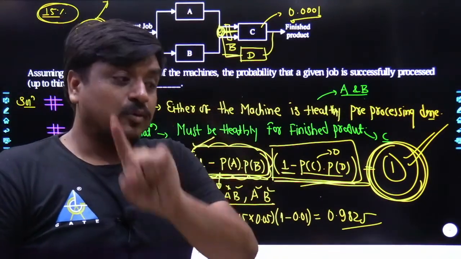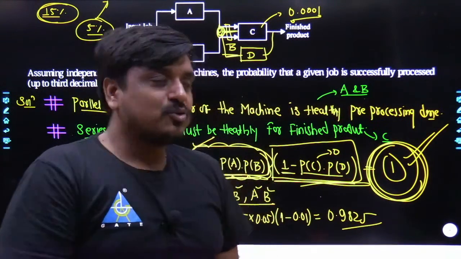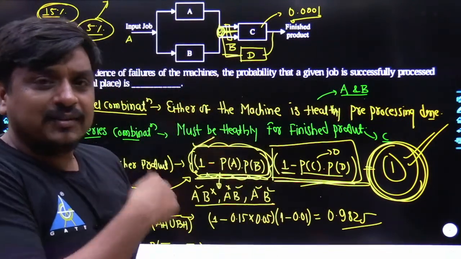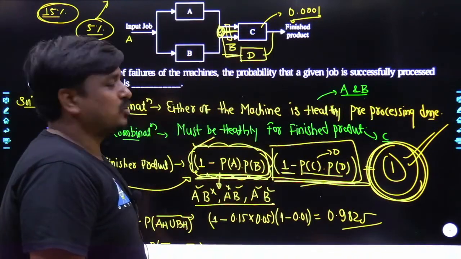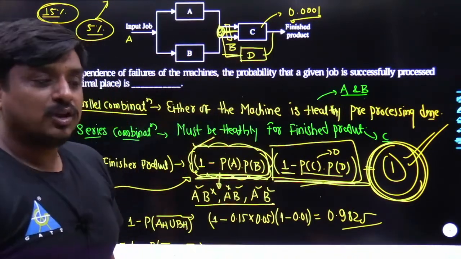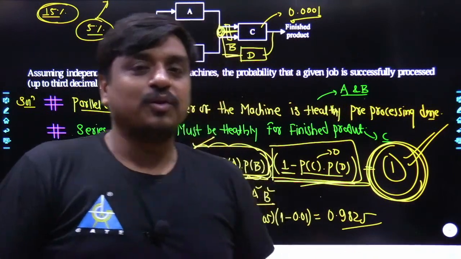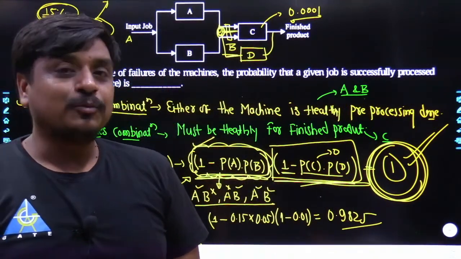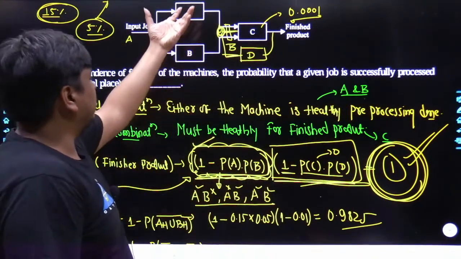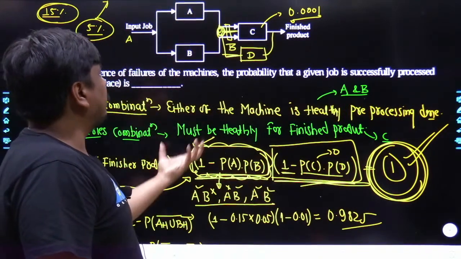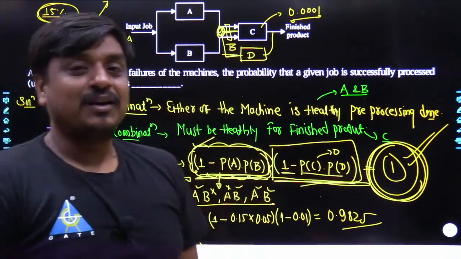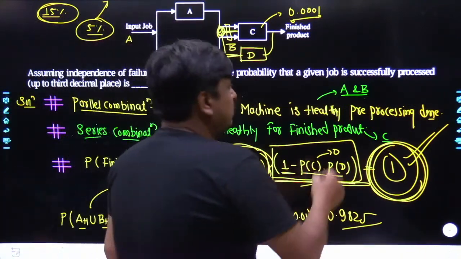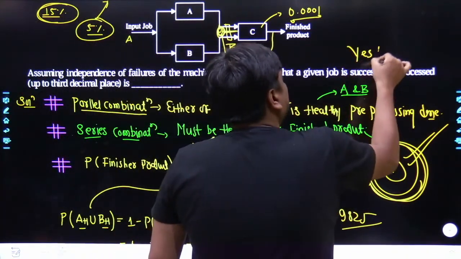I can understand all of the students, the way they have been calculating the answer for this given problem. If I keep increasing the parallel combination of the systems, at the end of the day they would be getting an answer more than 1. So I would like to ask each one of you, the way you have solved this problem, if I increase this system in parallel with 9 systems and 10 systems, are you getting an answer greater than 1, yes or no? Your answer must be yes or no.